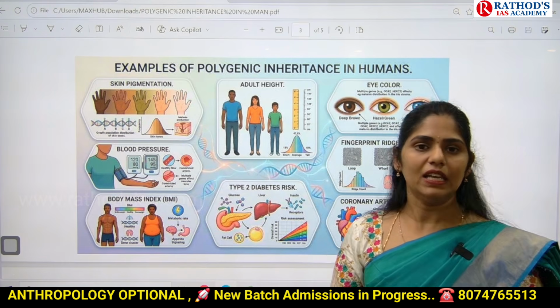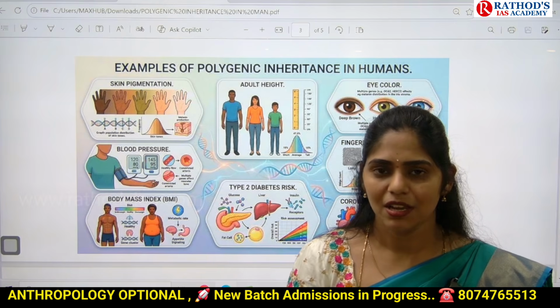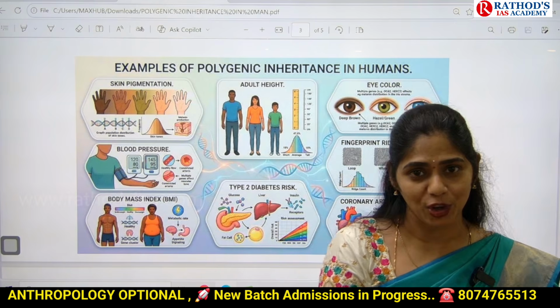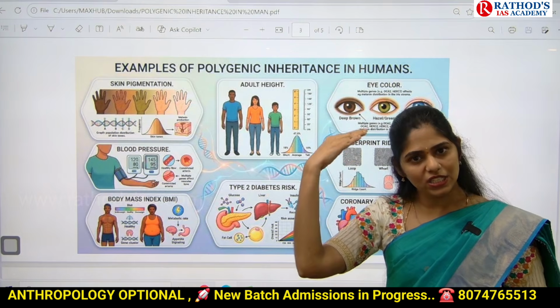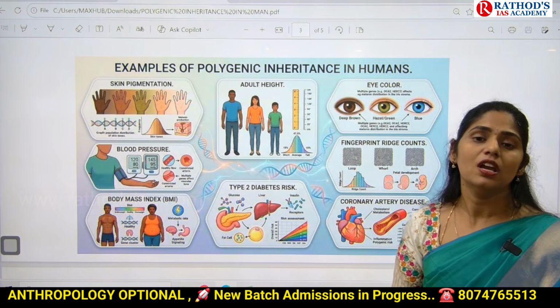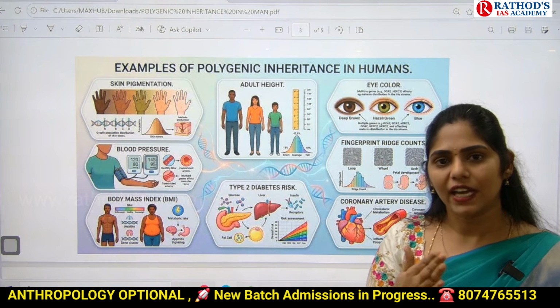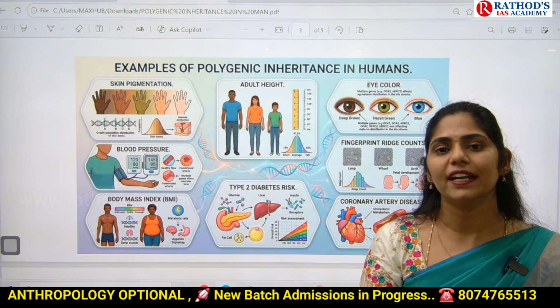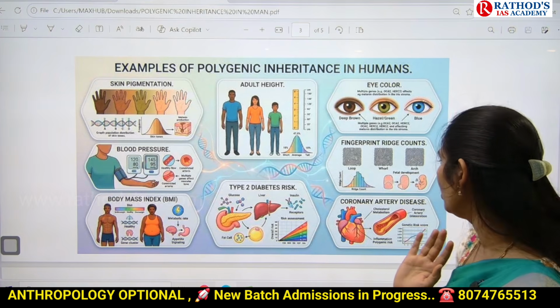If I take my example, my mother's body mass index is high, but mine is below normal. As I said, inheritance means the characteristics or traits passing from one generation to another. But in my case, it is not so, because these kinds of traits are guided by multiple genes, not only a single gene. That is a thing you have to keep in your mind.